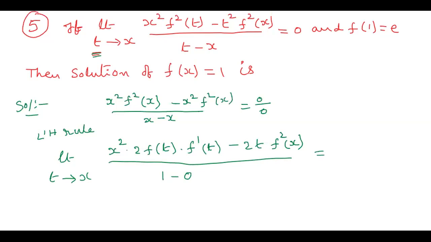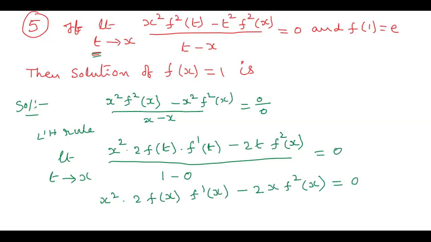That is equal to 0, already given in the question. Now substitute the limit, in place of t, x. What happens? x square into 2 f of x into f dash of x minus 2x f square of x is equal to 0.